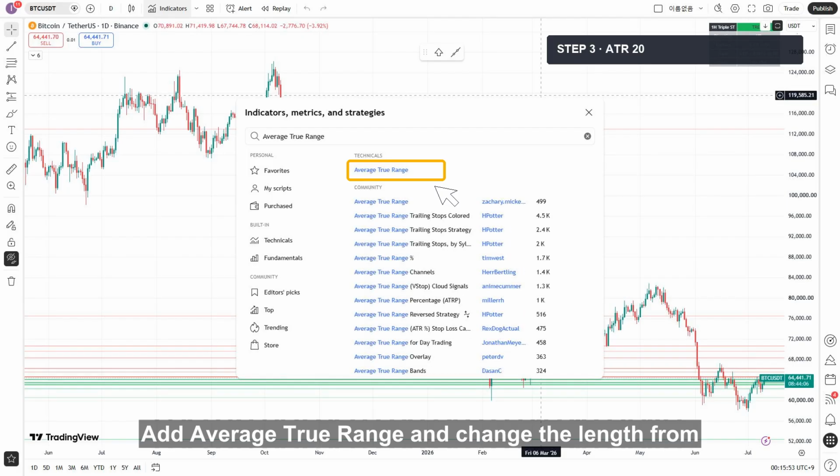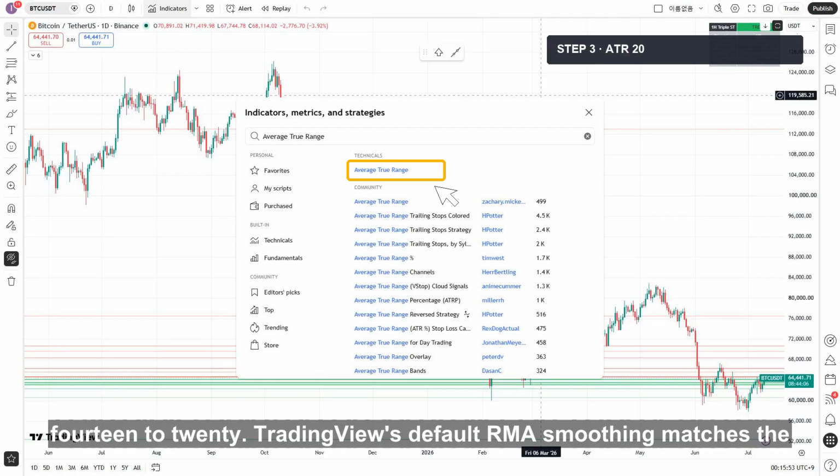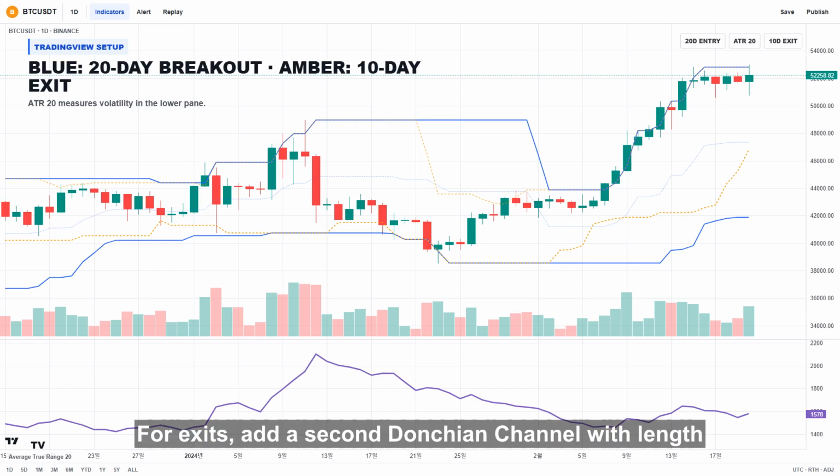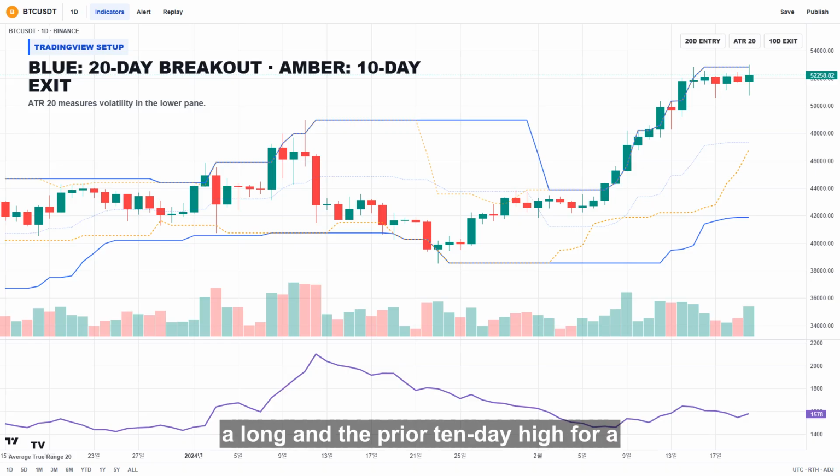Add average true range and change the length from 14 to 20. TradingView's default RMA smoothing matches the published N recursion after initialization, 19 parts of yesterday's N, and 1 part of today's true range. For exits, add a second Donchian channel with length 10, or simply track the prior 10-day low for a long and the prior 10-day high for a short. Make entry lines blue and exit lines amber so the chart reads instantly.